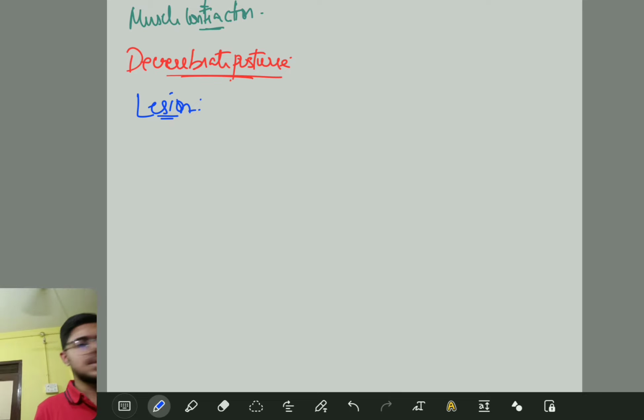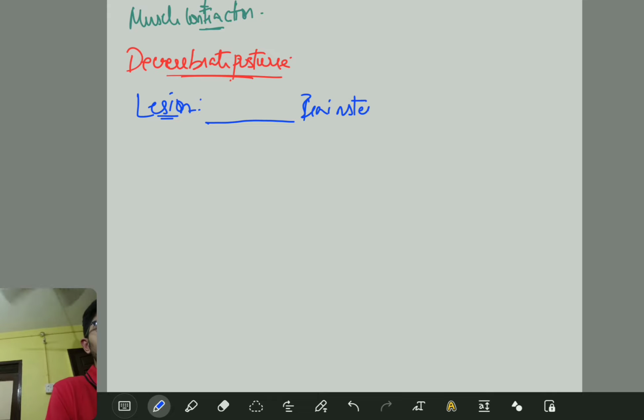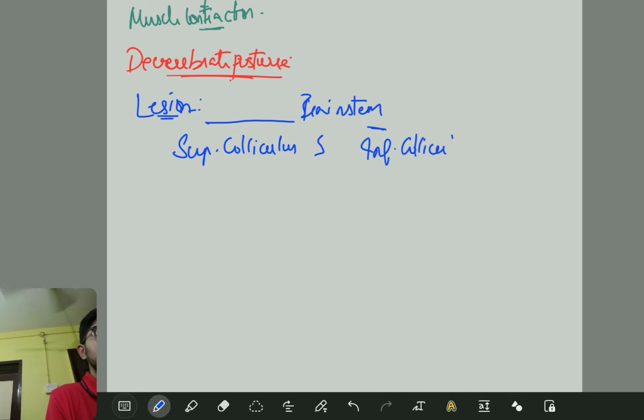The lesion occurs in the complete transection at the brainstem level, between your superior colliculus and also your inferior colliculus. Fine. This is your lesion.